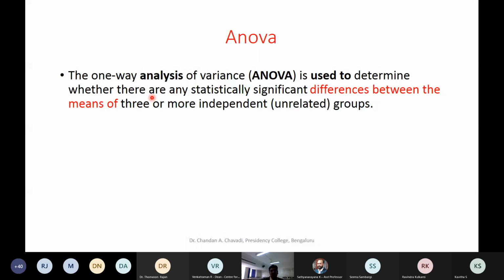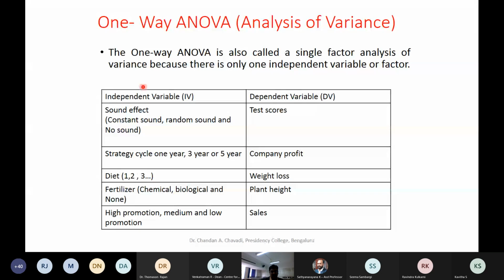So let's go to another important tool which is used by most of the researchers in the field of marketing, that is ANOVA. Here we have one population, maybe three different populations under one category, and we try to test it on the dependent variable. So there is an independent variable and there is one dependent. So let's see, these are again some things where you can apply ANOVA.